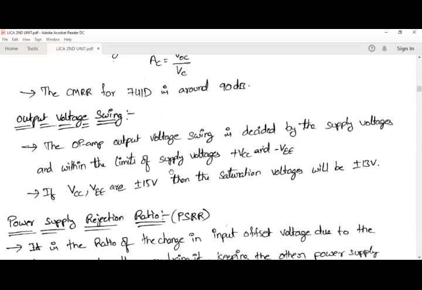In the positive cycle it goes towards plus VCC, and in the negative cycle it goes towards minus VEE. If VCC and VEE are plus or minus 15 volts, then the saturation voltage will be plus or minus 13 volts.